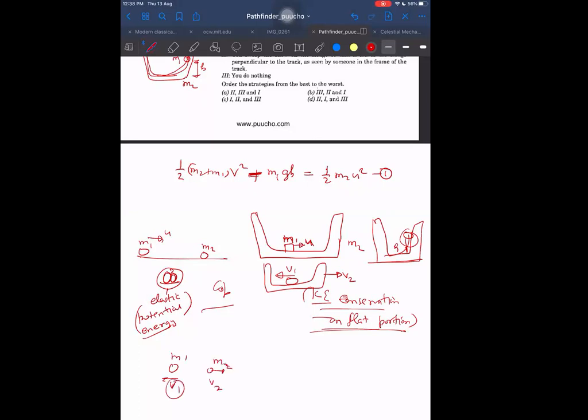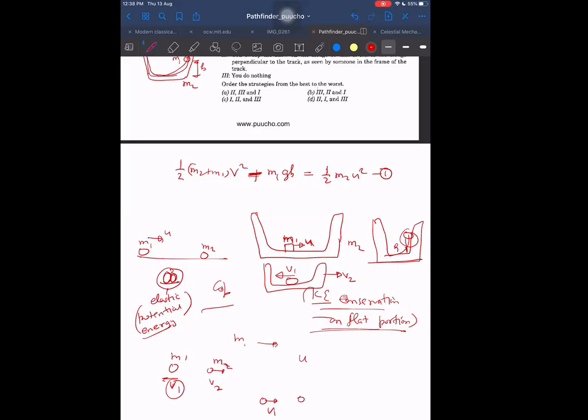Sometimes it may not return. Sometimes it may still be moving in the same direction only. We know such collisions are also possible when the target also starts moving with velocity v, but this M1 keeps on moving. M1 does not reverse its direction. When M1 does not reverse the direction, what does it tell us? It tells us that the velocity of M1 never becomes zero in this entire process. It remains positive, and finally also it is positive.